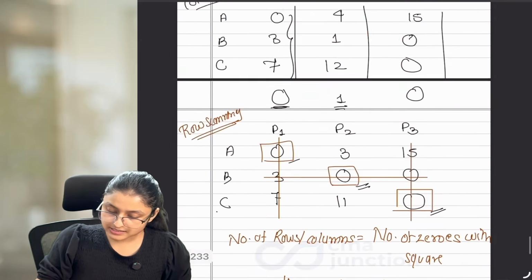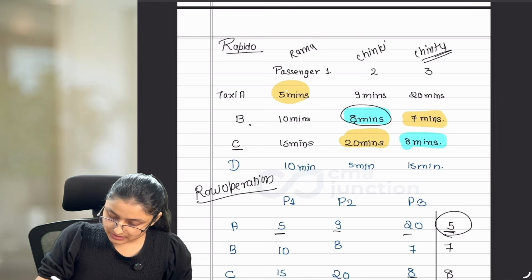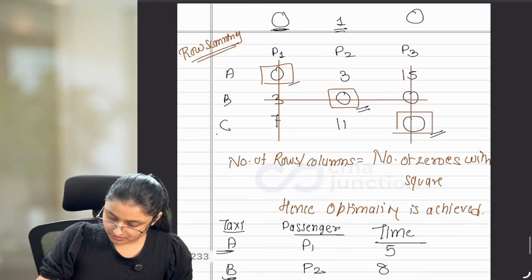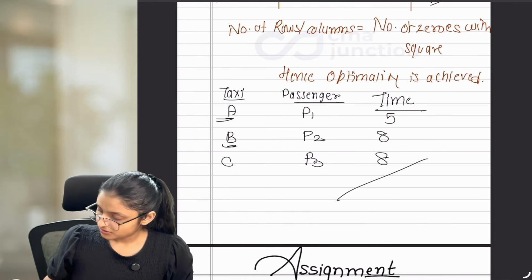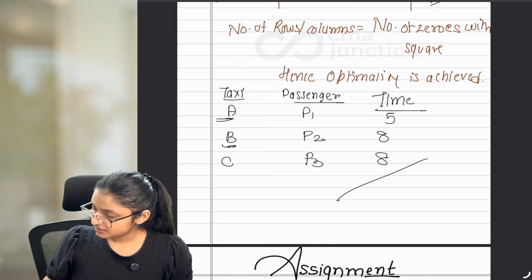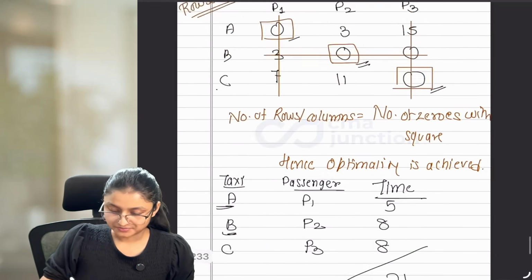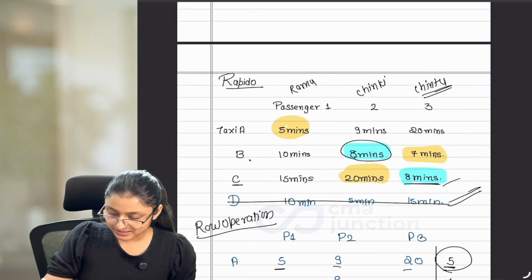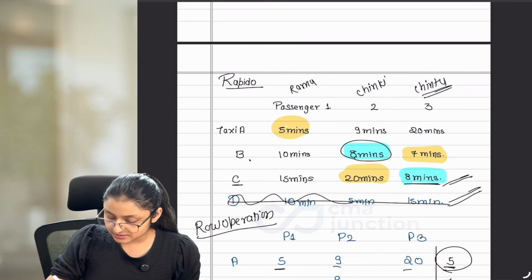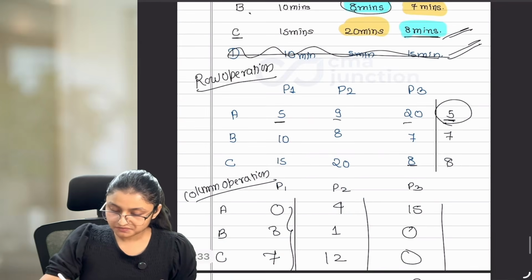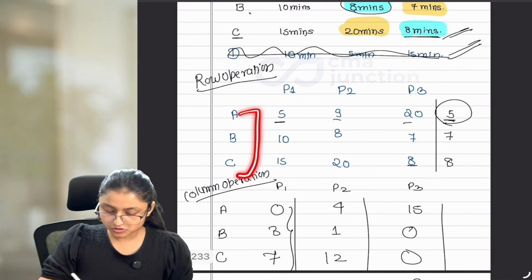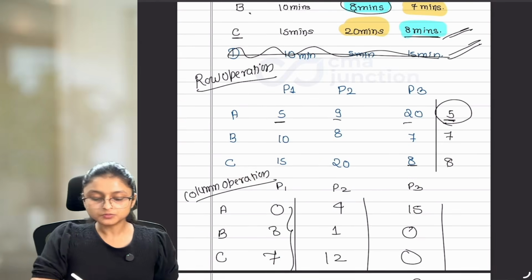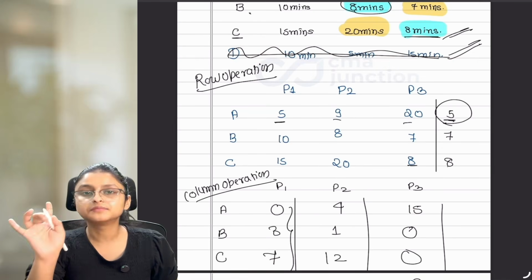Next, C is assigned to P3. That is 8 minutes. Okay? Now, 5 plus 8 plus 8 is equal to 21, the total time. And that is what we also found when we solved this 3 case scenario. I'm not taking this G. Remember that when we solved this particular question, we were only solving for A, B, C. We assume that there is no D available here.